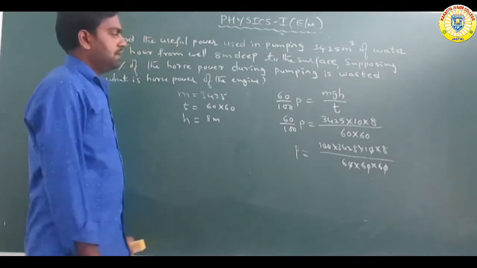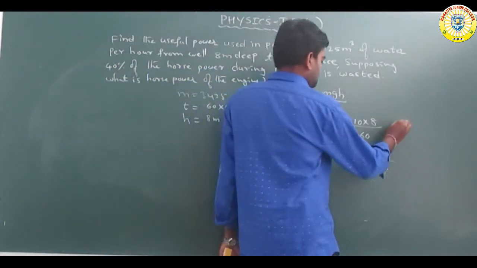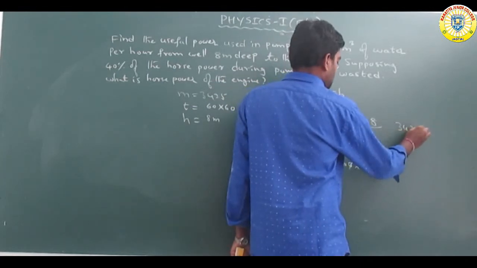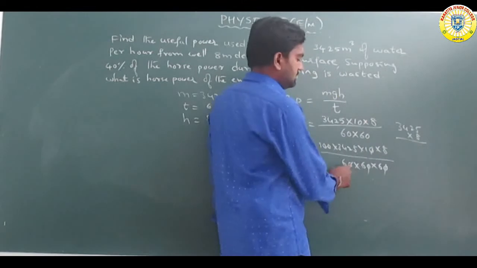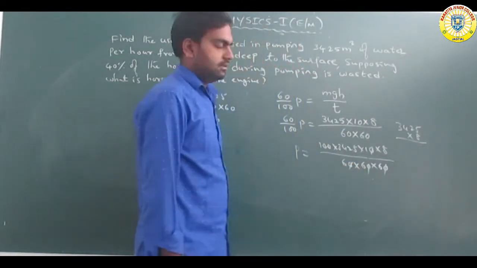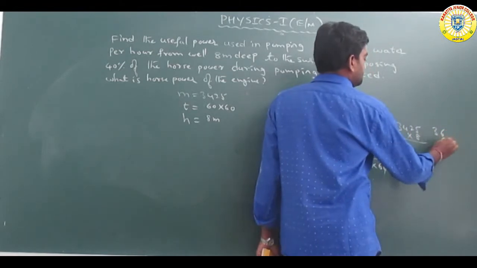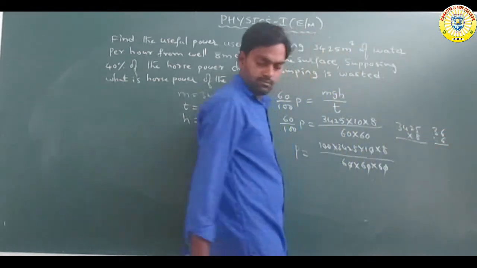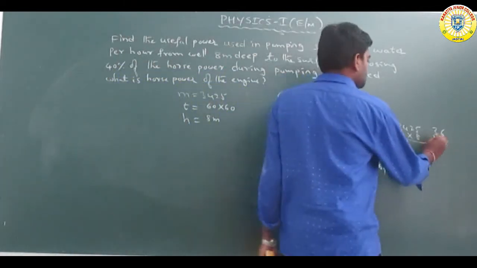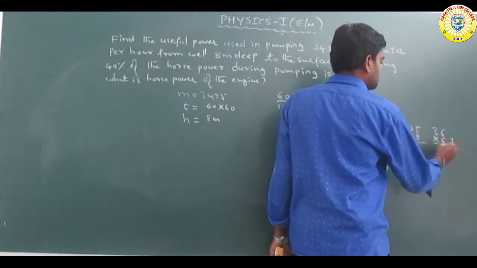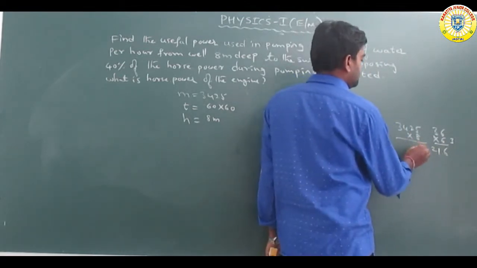Remaining we get 3425 into 8, and 6 is the 36, 36 into 6 is the multiplication. 8 fives are 40.